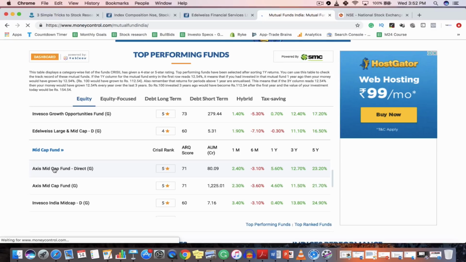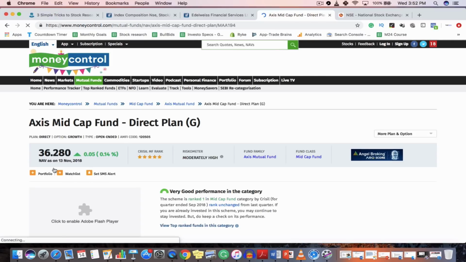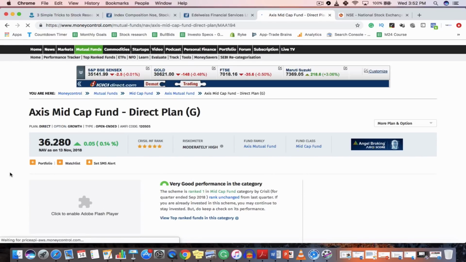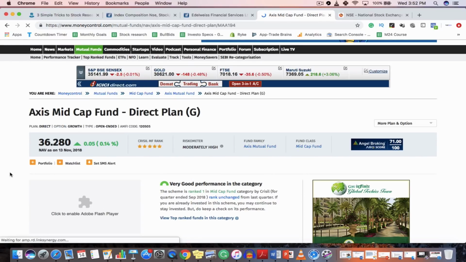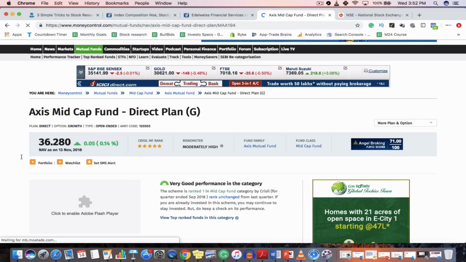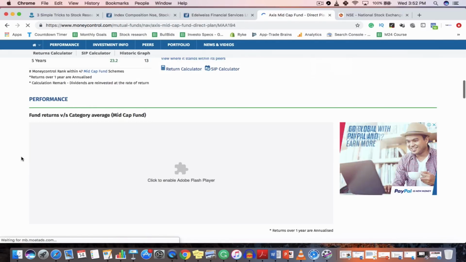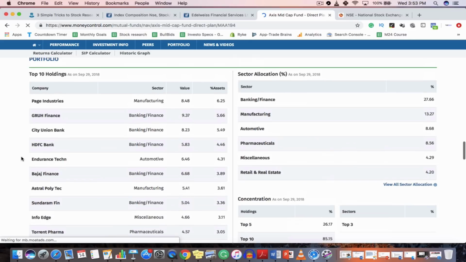The thing is that every mutual fund has an obligation to share their portfolio with people and the exchange. So here, if you want to look at the companies in which Axis Fund invested, you can find out. If you scroll down this page, you can find the top 10 holdings of this mutual fund. Here you can see that it has invested in Page Industries, which is in the manufacturing sector, and its total worth is around 6.25% of the total asset. Similarly, these are the different companies in which this mutual fund invested.